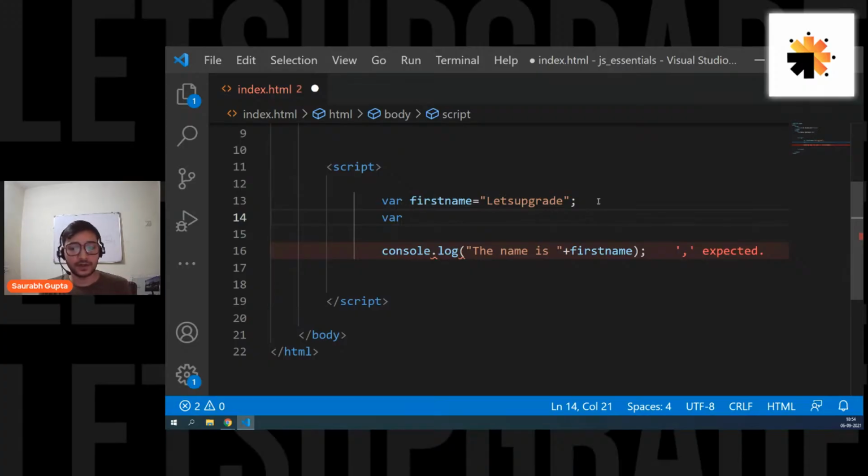Okay. Preeti, what is the use of plus? Plus is simply used to join the variable and the string. Is that clear, Preeti? What's the purpose of writing on the console?